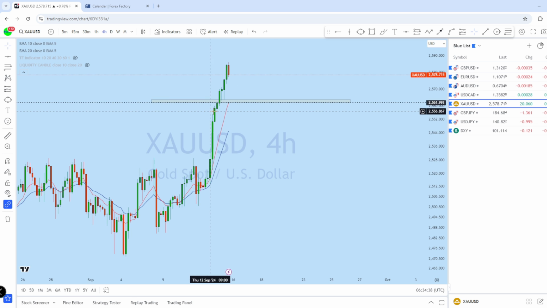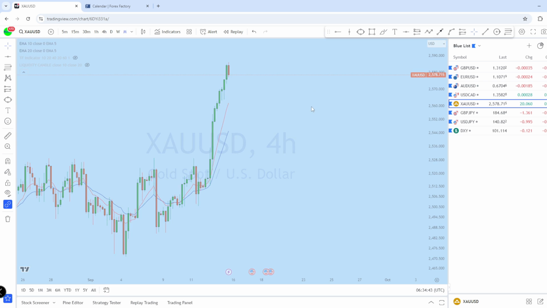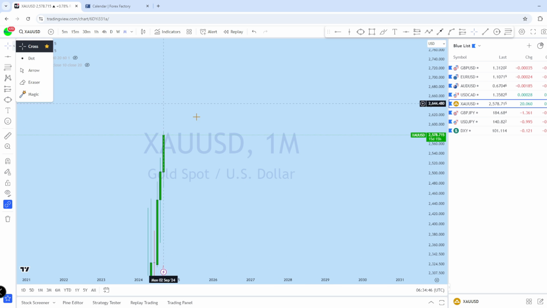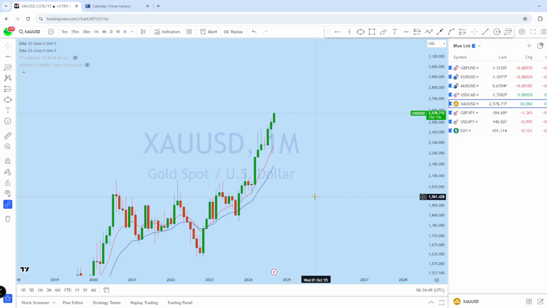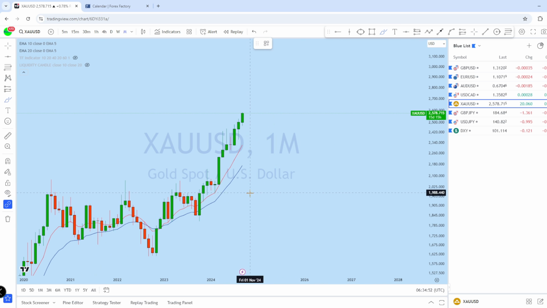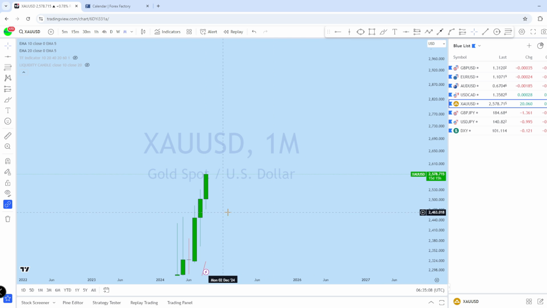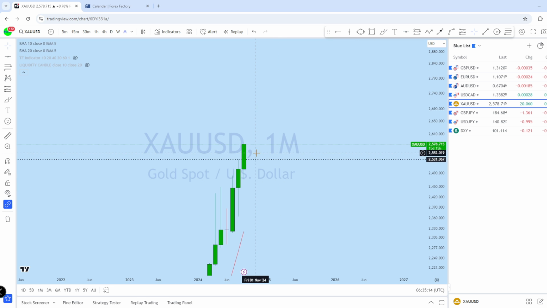Now let's see gold. Let's see what kind of trading opportunity we have on gold. Looking at the monthly chart on gold, this is the monthly impulse on gold, which is in fact a very strong uptrending market structure. We have seen a very strong bounce followed by a pullback, and then another bounce followed by a deeper pullback. Currently the market is in another impulsive phase from the monthly perspective on gold, and this current monthly candle has so far bounced significantly, and we expect this market to remain bullish to create a new higher high.